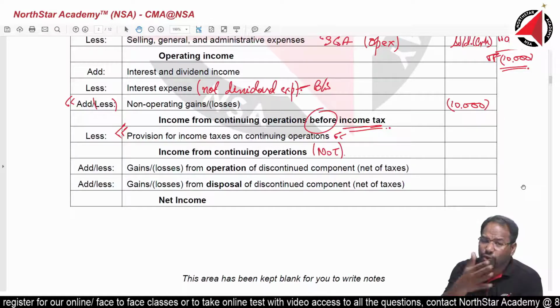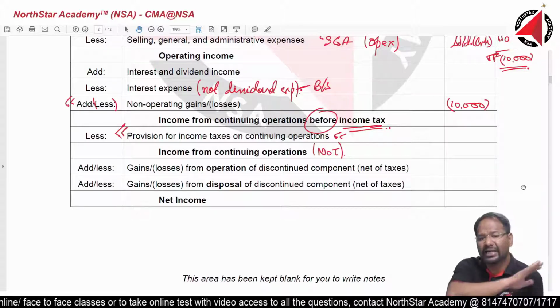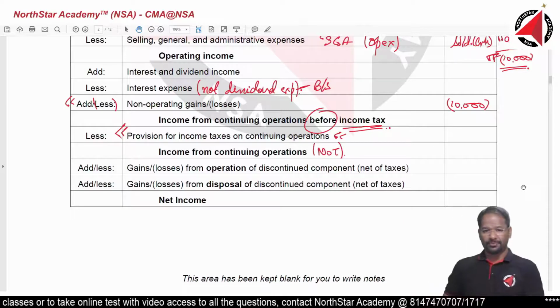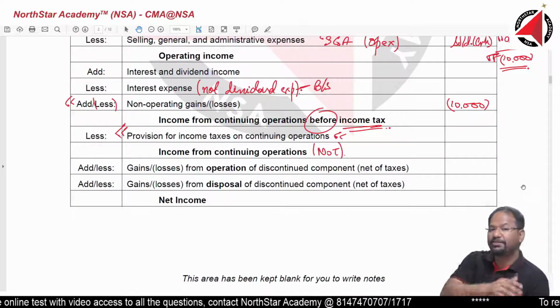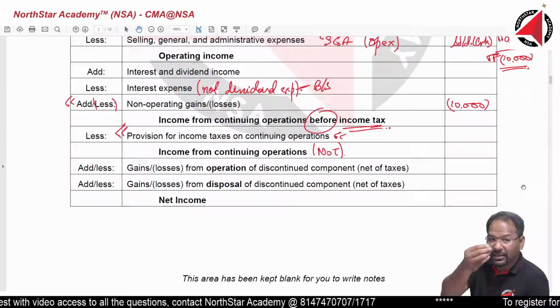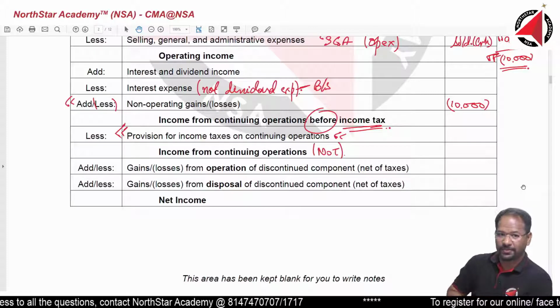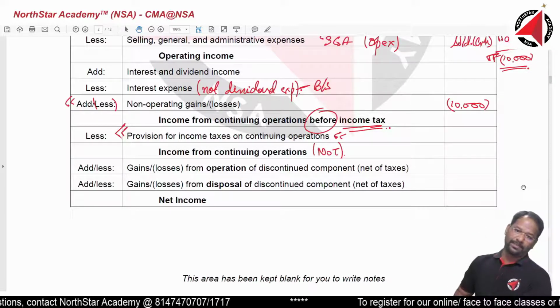I continued my beanbag business till the month of July. After July, I completely closed down that particular division. Fully I have closed down. Now during or till July, when I did this business, I must have earned some gain or suffered some losses. From which one? From the purchase and sale of beanbags only.